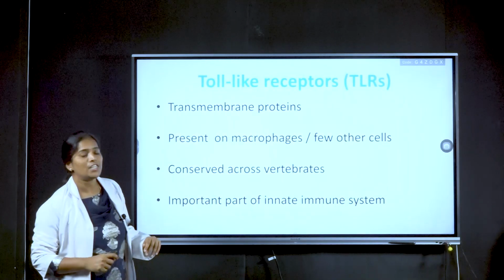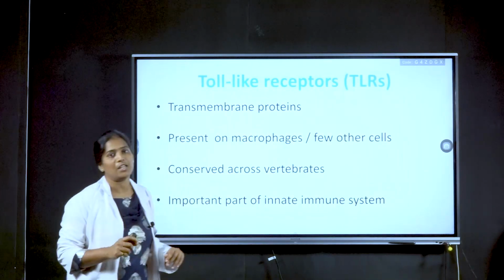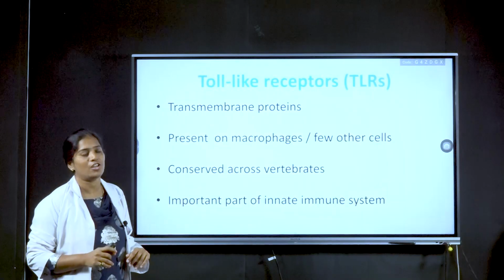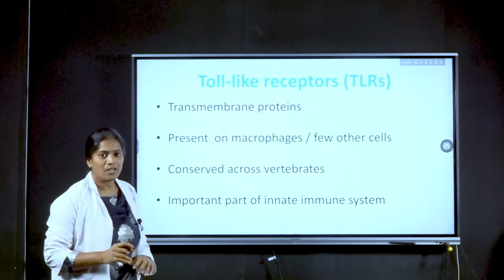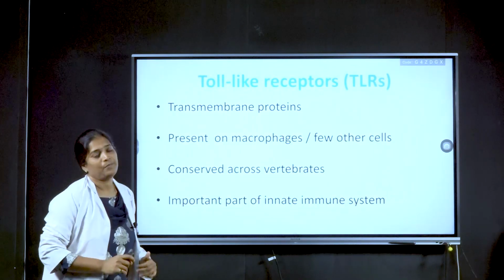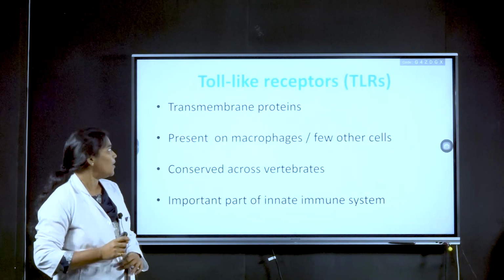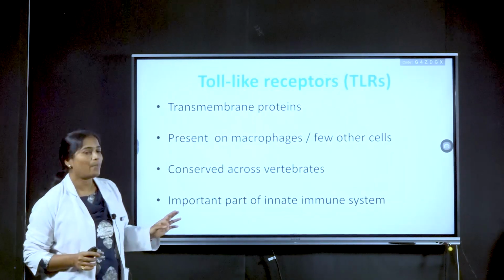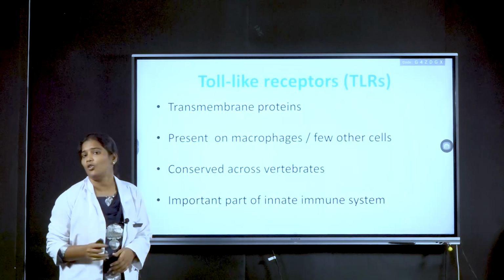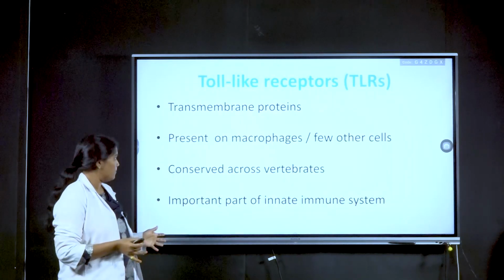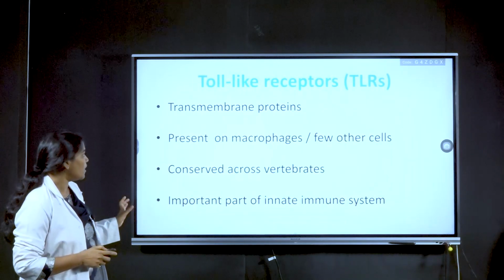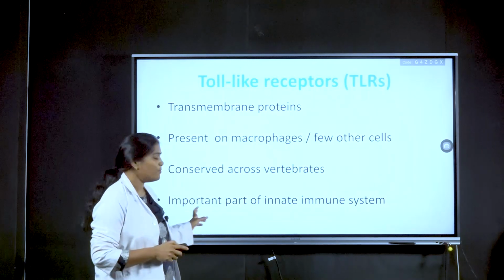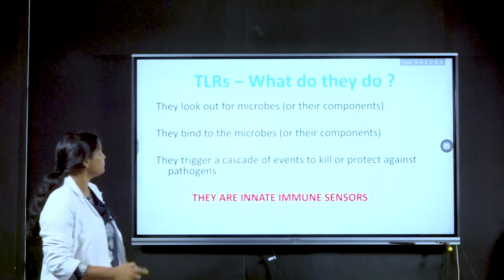Now we will see about toll-like receptors. These are pattern recognition receptors present on the cell. These TLRs are transmembrane proteins present on macrophages and can also be seen on various other cells. They are conserved across vertebrates and are an important part of the innate immune system.